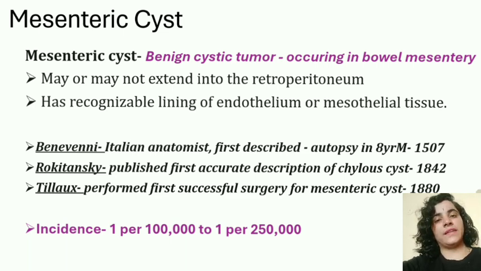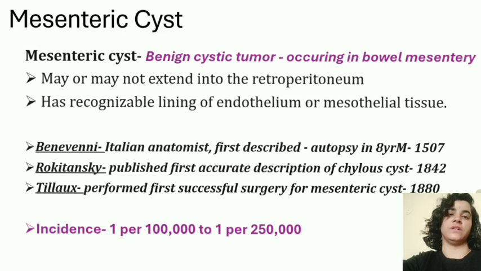Benevieni was the Italian anatomist who first described this disease by doing an autopsy on an 8-year-old male in 1507. Rokitansky published the first accurate description of the chylous cyst, which is the main type of mesenteric cyst, in 1842. And Tillaux did the first surgery over these cases in 1880 and also gave the Tillaux triad. The incidence of this disease is 1 per 1 lakh to 250 lakh.